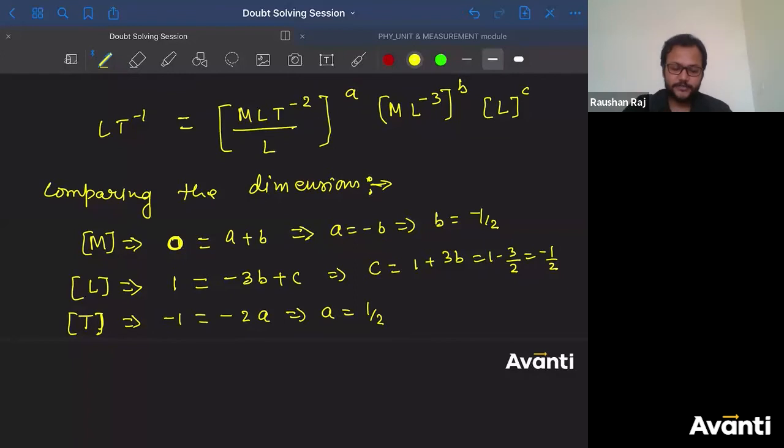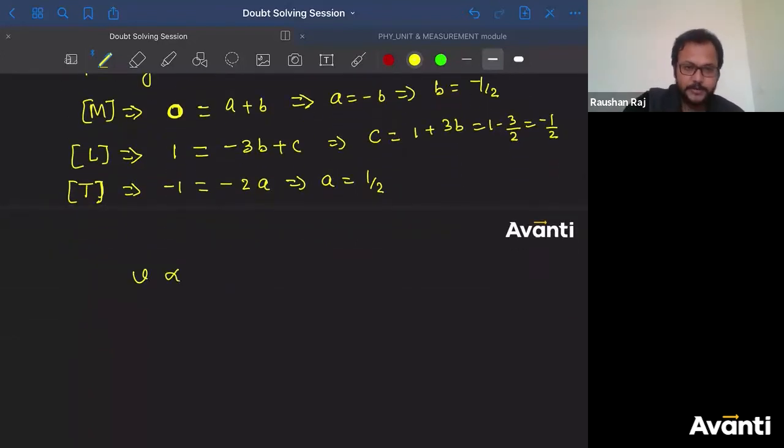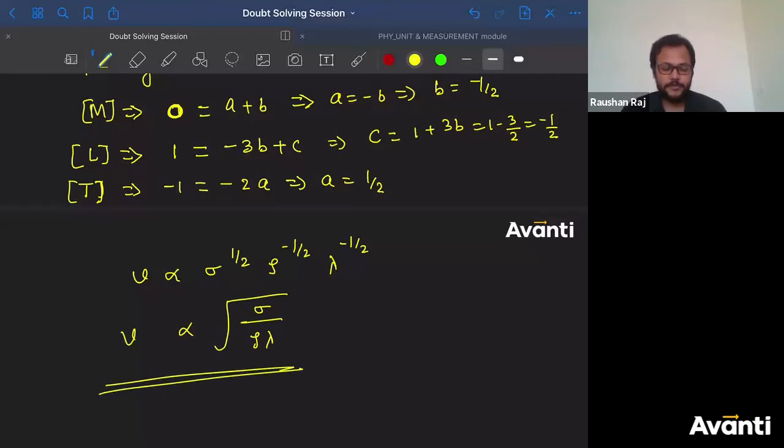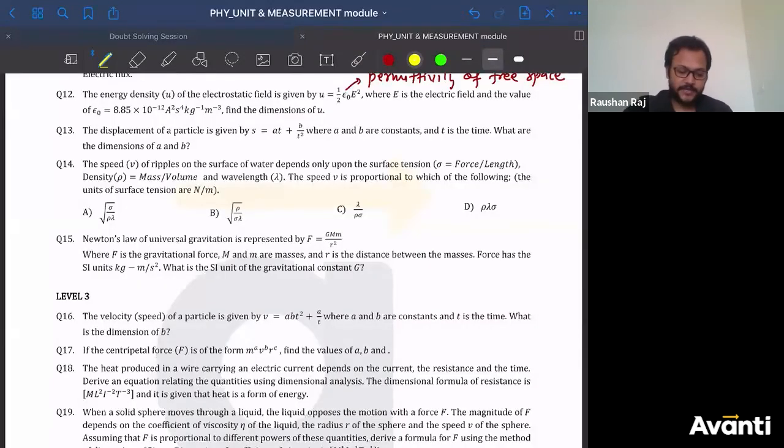Did you understand this part? So I can write this as V directly proportional to sigma to the power half, rho to the power minus half, and lambda to the power minus half. This can be written as the square root of sigma divided by rho into lambda. So which is the correct answer? Option A is the correct answer. Let me know if you have understood question number 14.